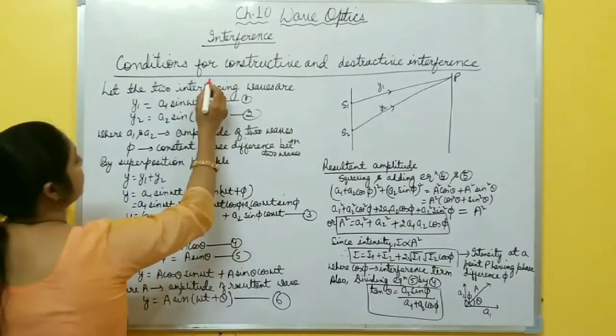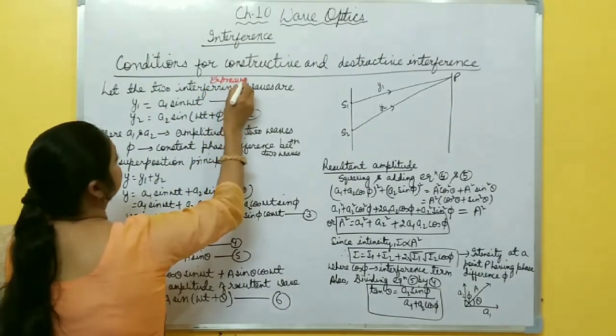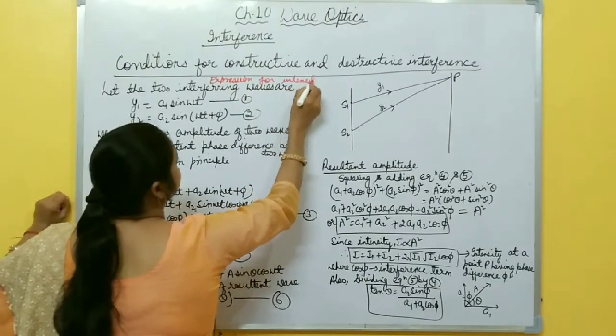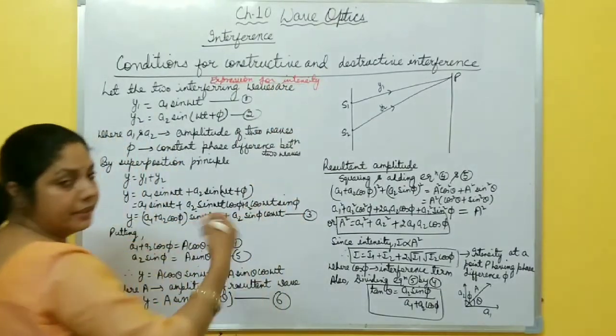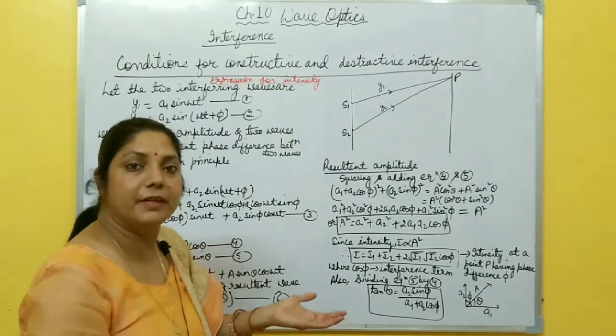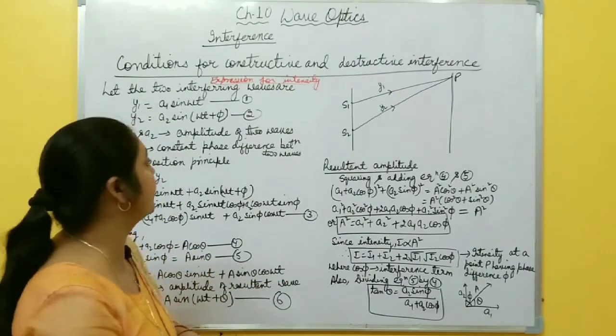So first, the expression for intensity, right? How do you find the expression for intensity, and after that what is the condition for maximum intensity? It means constructive interference. Minimum intensity is destructive interference.